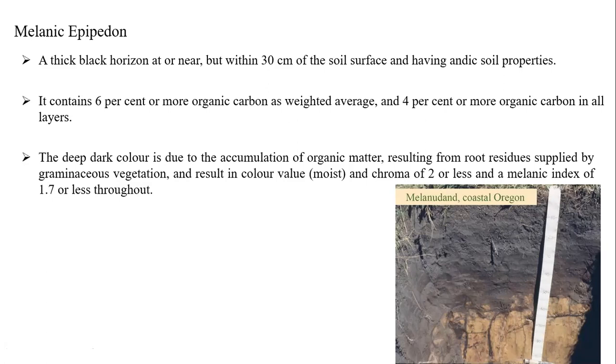The result is a color value in moist of 2 or less and chroma of 2 or less, and a melanic index which will be 1.7 or less throughout. What are the different types of gramineaceous plants or crops? Poaceae family members, sir. Yes, Gramineaceae is the old name; nowadays we use Poaceae.